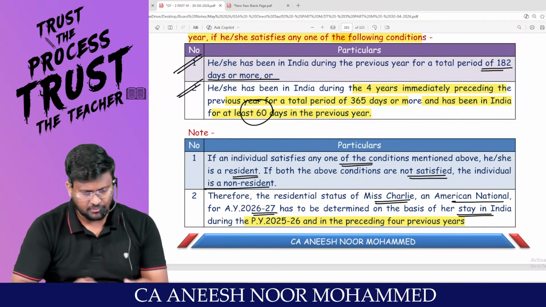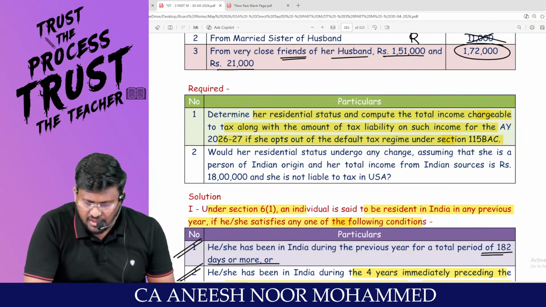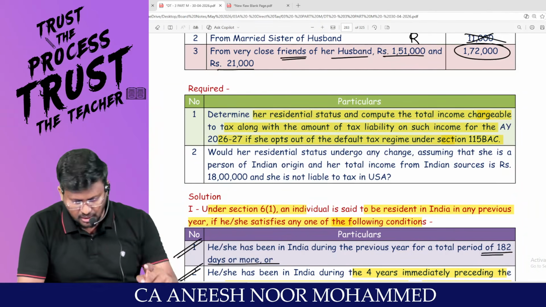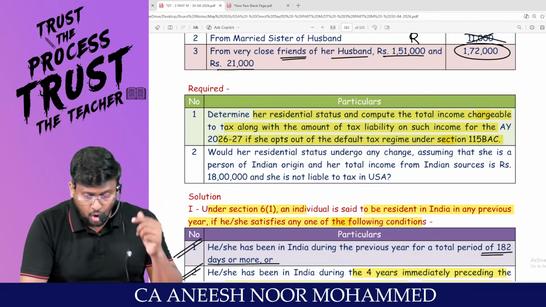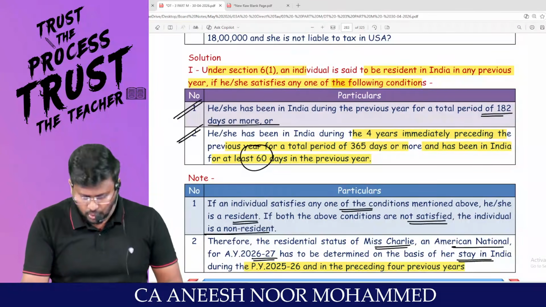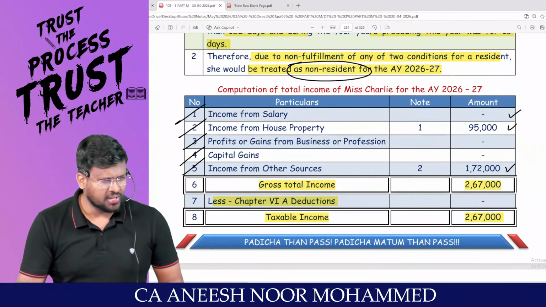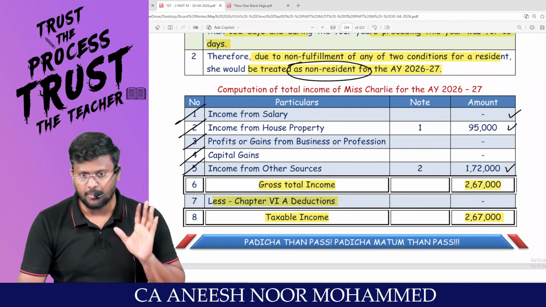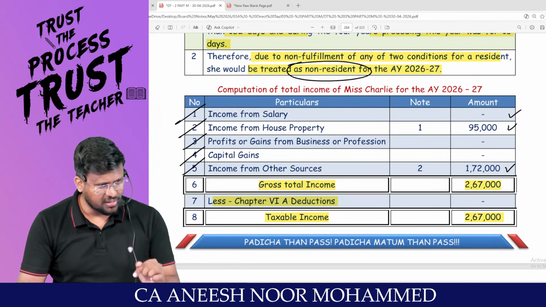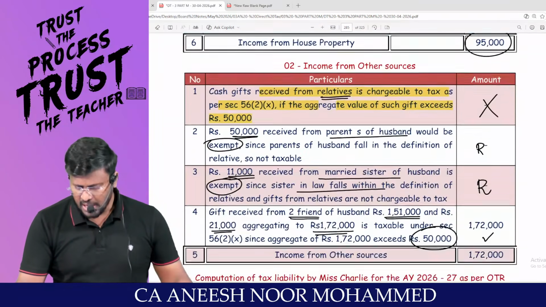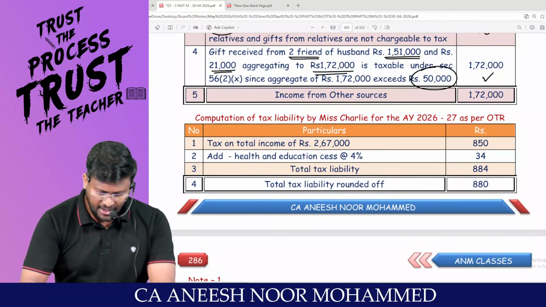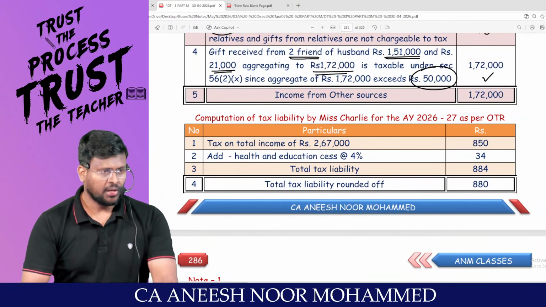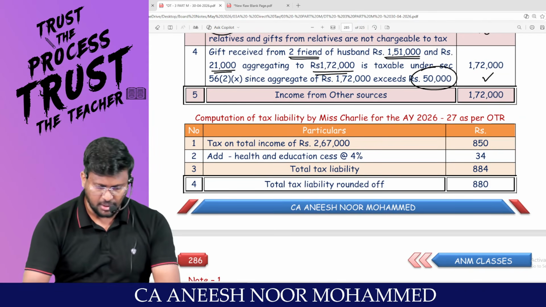Look, determine residential status and compute the total income. We have done it. Chargeable to tax along with the amount of tax liability on such income. For assessment year 26-27, if she opts out of the default tax regime, that means assessee is traveling through the optional tax regime. Under optional tax regime, up to 2.5 lakh rupees nil. Since the assessee is a non-resident, age benefit will not be available, because assessee's residential status is non-resident. So up to 2.5 lakh rupees nil. So 2,67,000 minus 2,50,000, only 17,000 rupees is the tax liability. At 5%, it comes to 850.